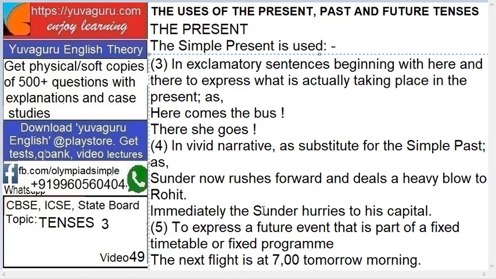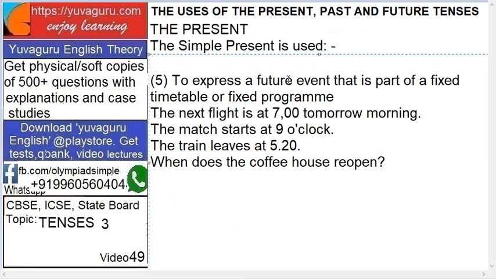Immediately Sundar hurries to his capital, means it has already happened and you are narrating this to someone, but while speaking you use the simple present tense. This we generally find in comprehensions which we get, although the narration is of some past event, but the simple present tenses are seen. To express a future event that is a part of a fixed timetable or fixed program,